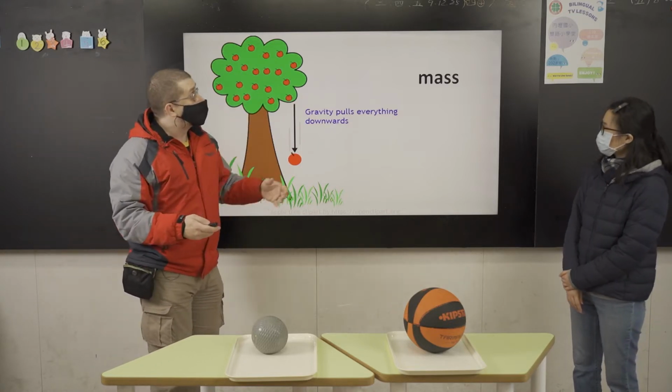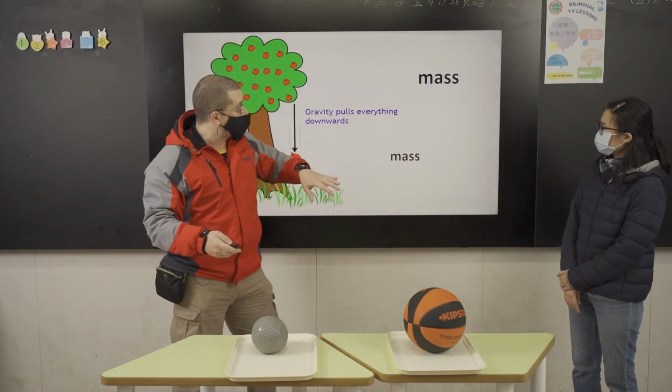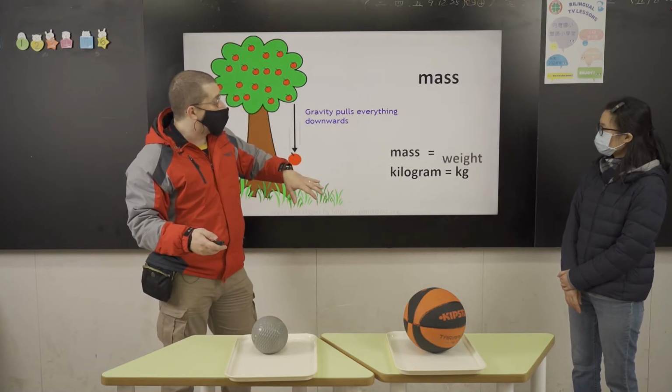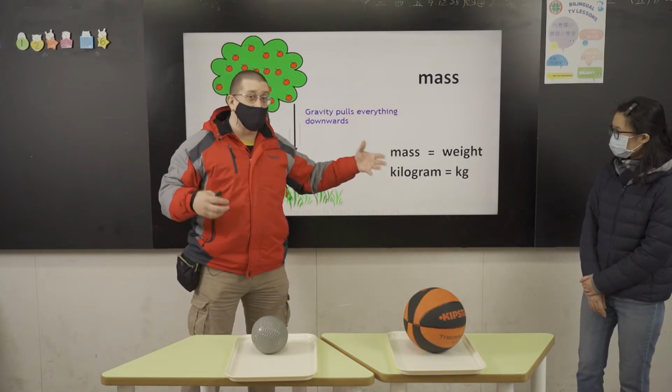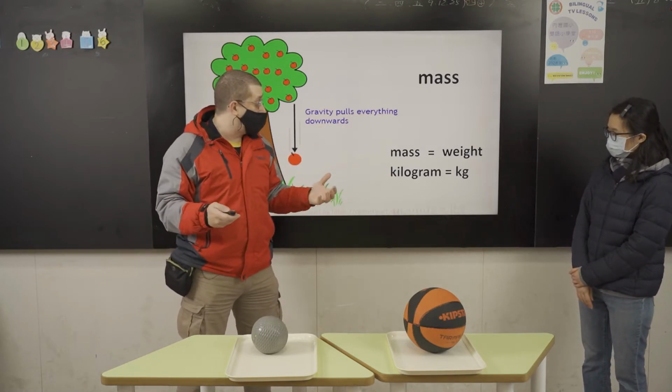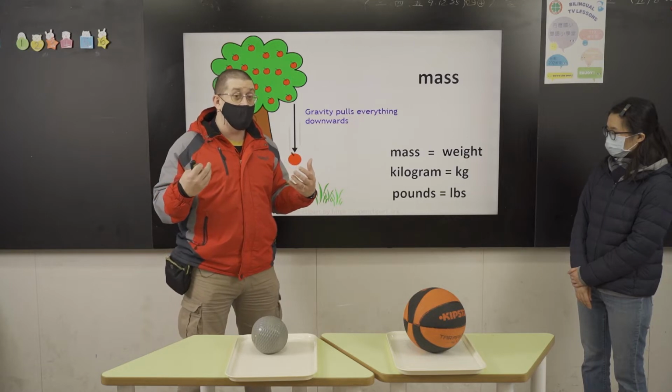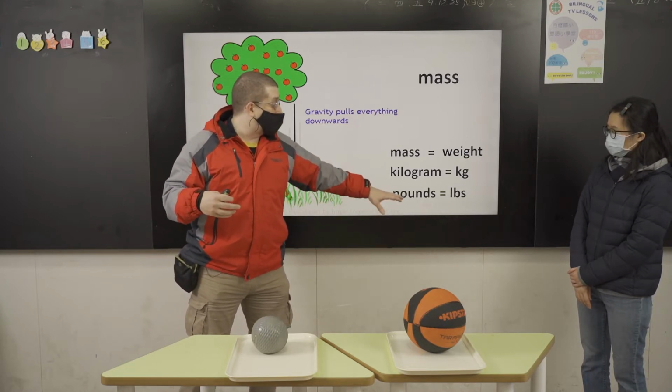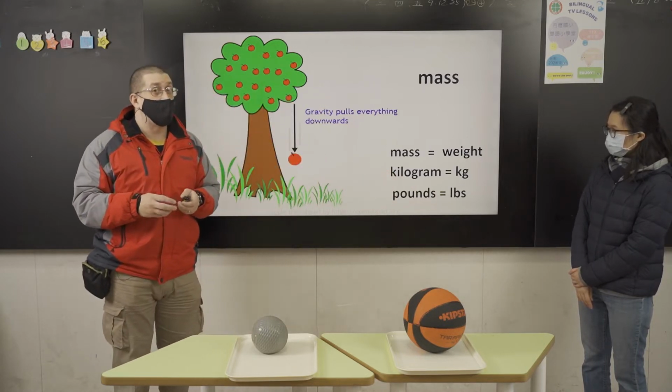And then gravity pulls everything downwards and towards it because the Earth is so large and so big. Yes, and this is the effect of mass. Mass is equal to this idea of weight. And weight, for example, is like how many kilograms you might be, for example, the weight of your body. Or in the United States, we use something called pounds or LBS as another example of weight.